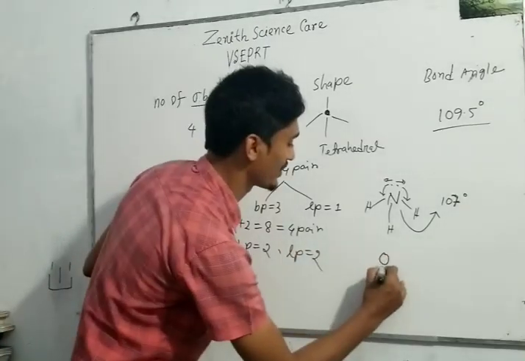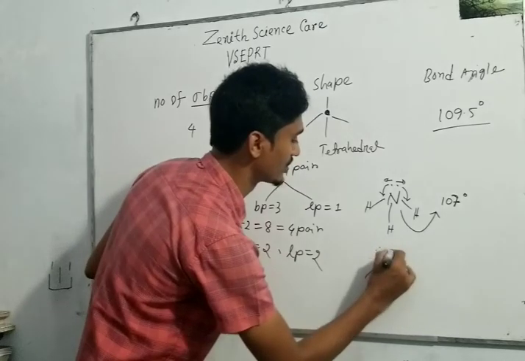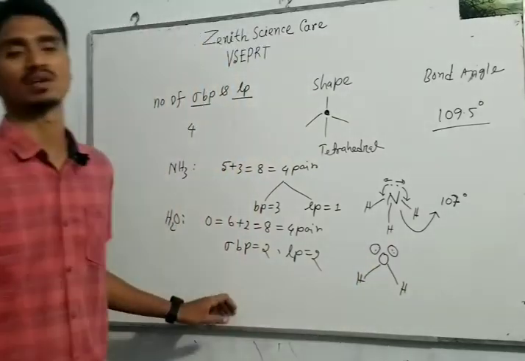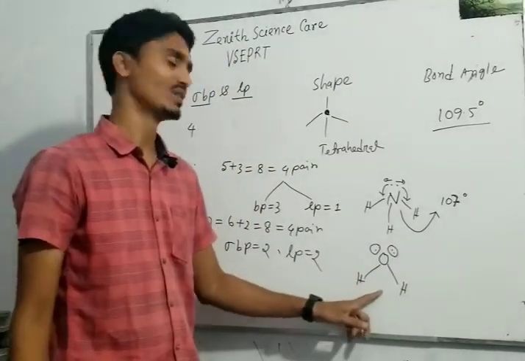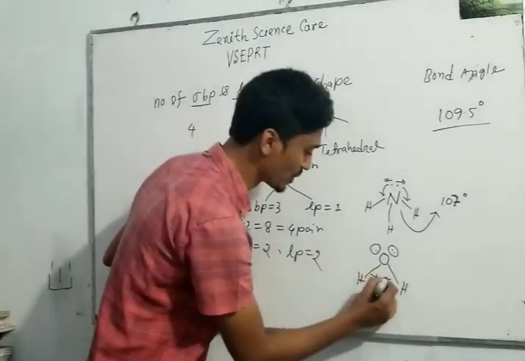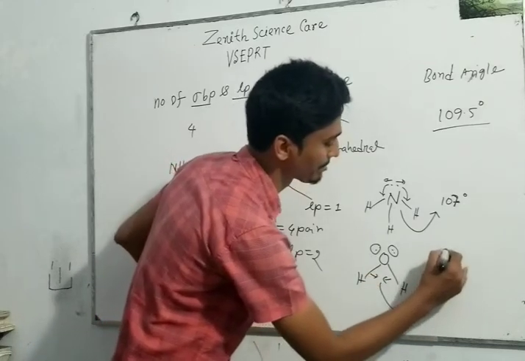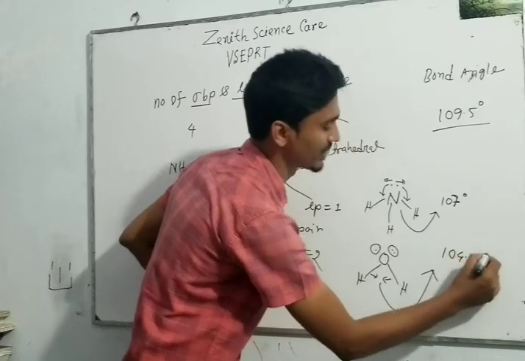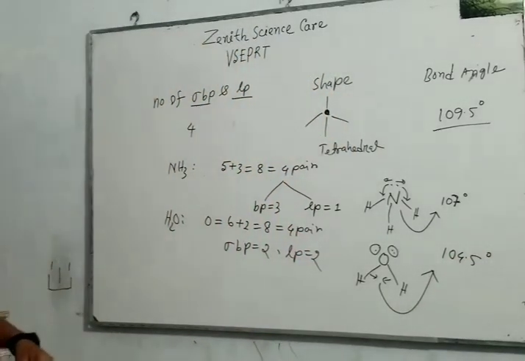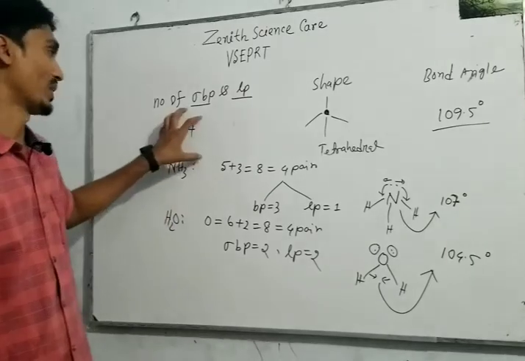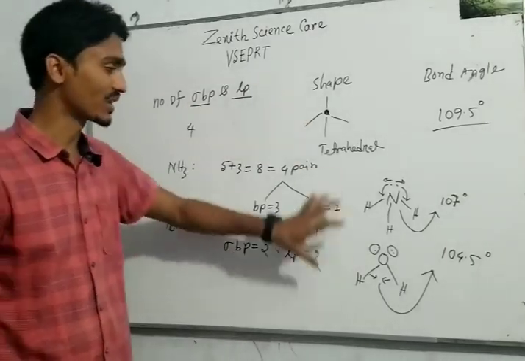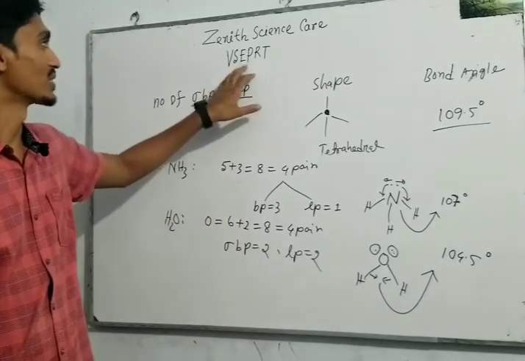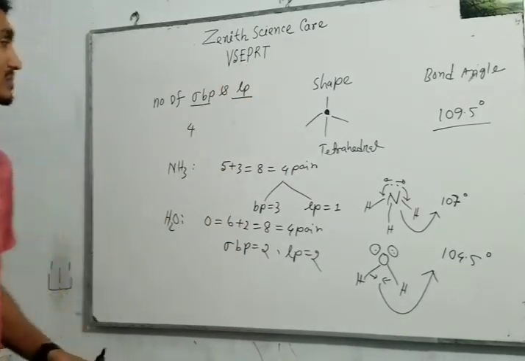So what happened now? Here 2 lone pairs and 2 bond pairs are present. So the bond angle will be distorted more, and the bond angle will be 104.5 degrees. So my dear students, in this way we can determine the exact geometrical shape of a polyatomic molecule by applying valence shell electron pair repulsion theory.